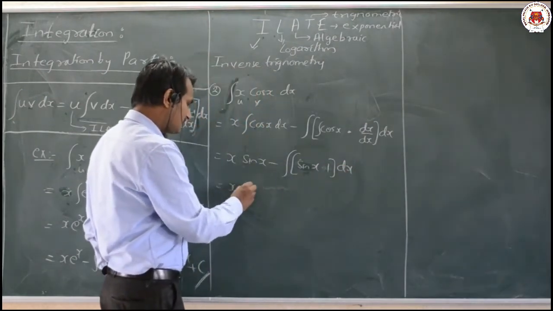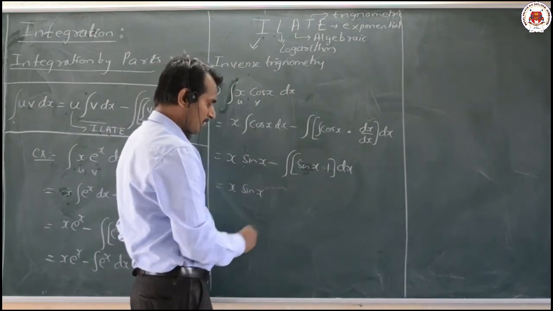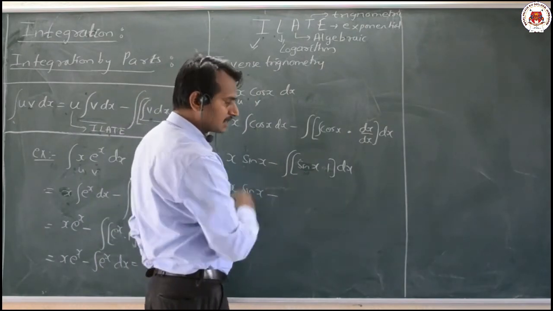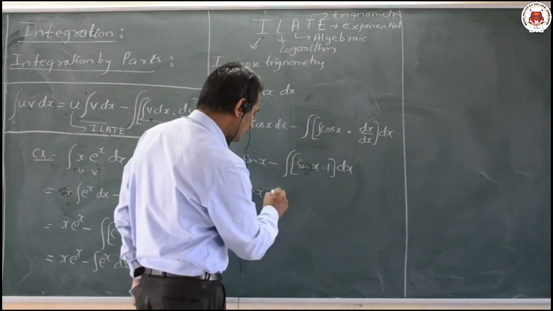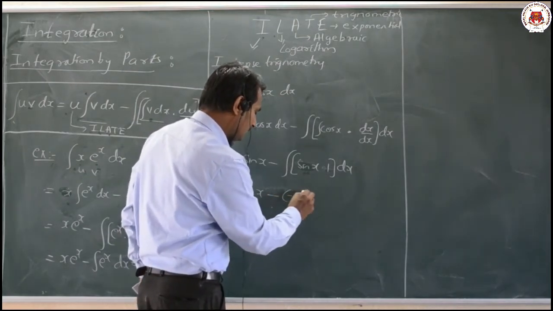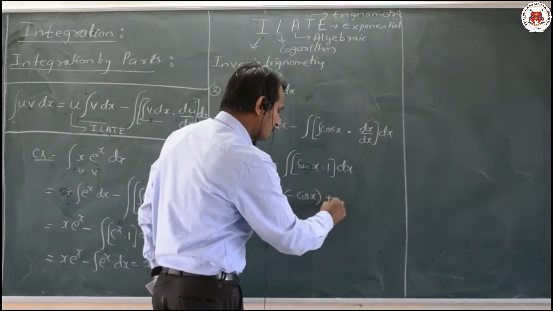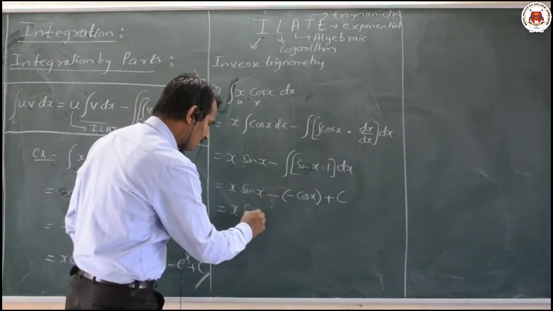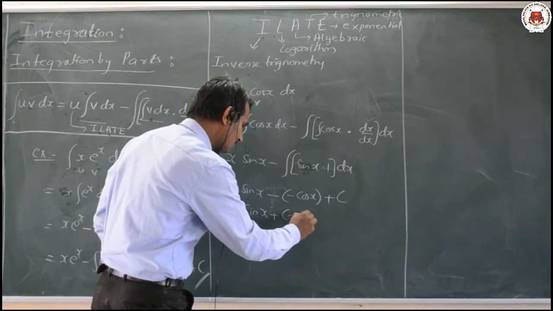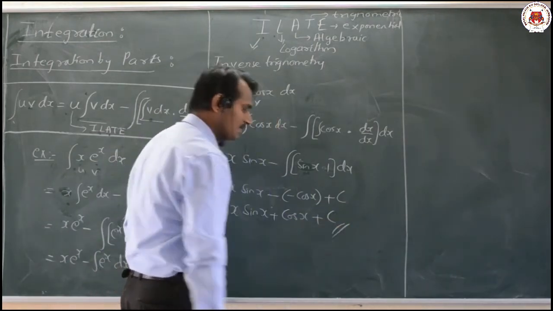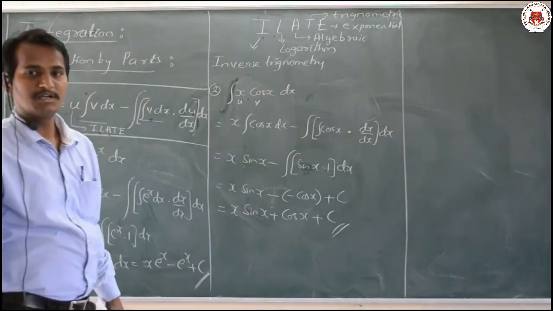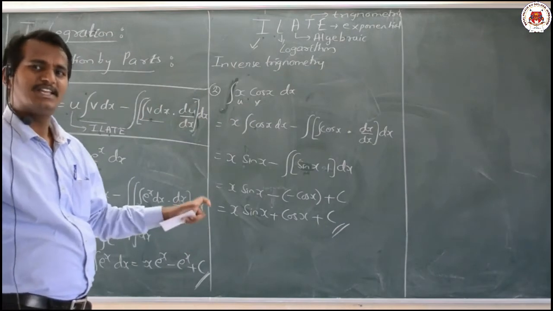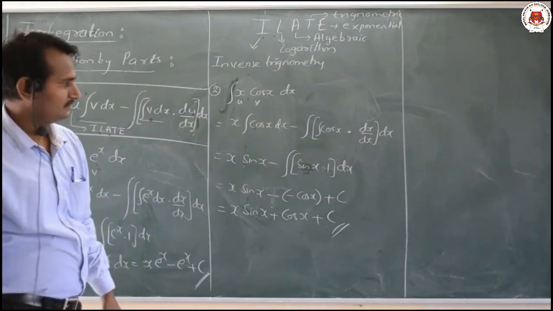At last, x sin x minus the integration of sin x, which is minus cos x, plus an integral constant c. So the result is x sin x plus cos x plus an integral constant c. That is our required result. Very easy and simple.